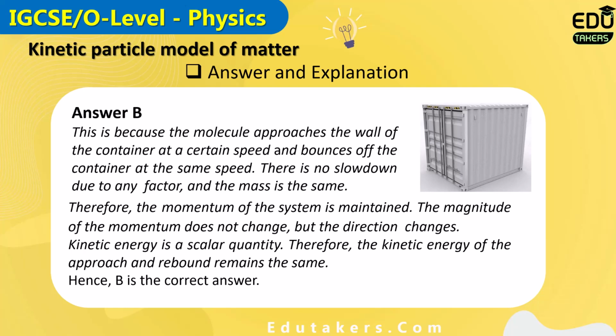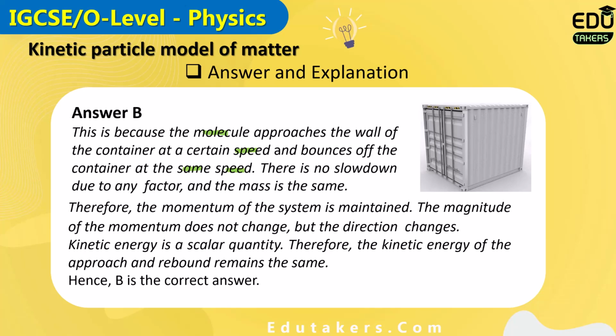So let's see here the answer. There would be a change in momentum. It is because the molecule approaches the wall of the container at a certain speed and bounces off the container at the same speed. There is no slowdown due to any factor and the mass is the same. So here I can simply say that the speed remains the same. But how does the momentum change?